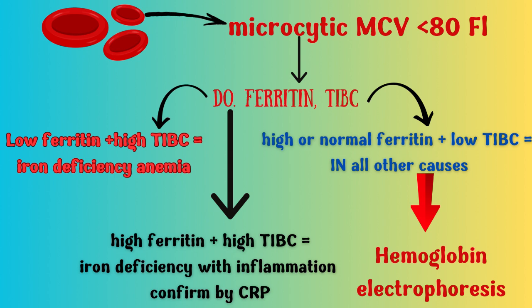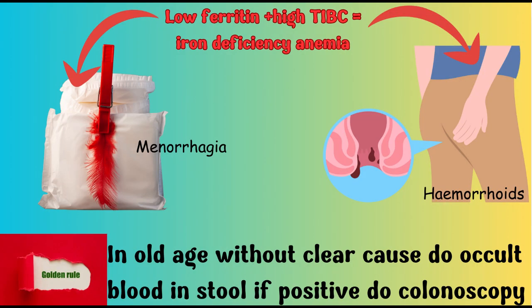So typically ferritin is low, less than 30, and transferrin iron binding capacity is high, that means iron deficiency anemia. Is that enough to give treatment only and go on? No. In this situation, you should search for the cause of iron deficiency anemia.